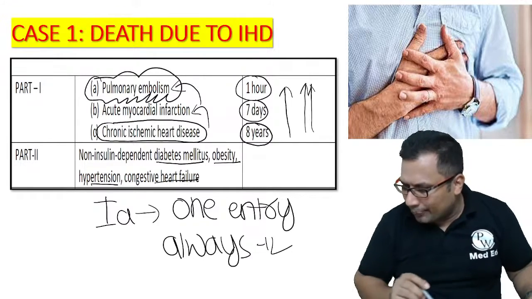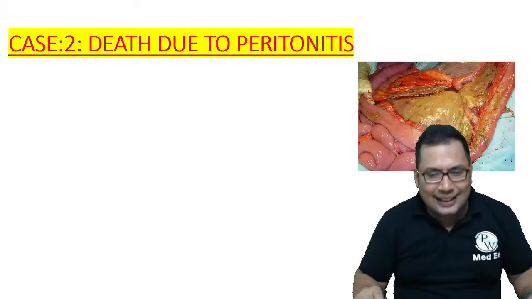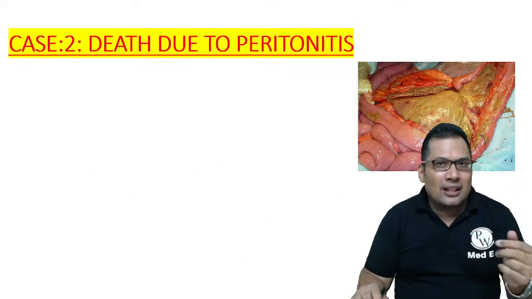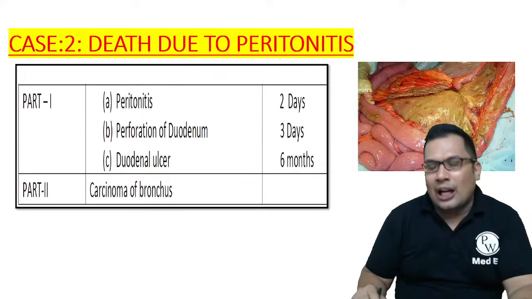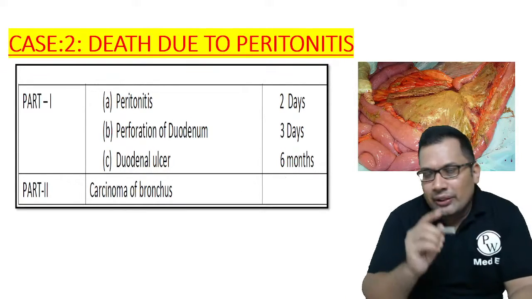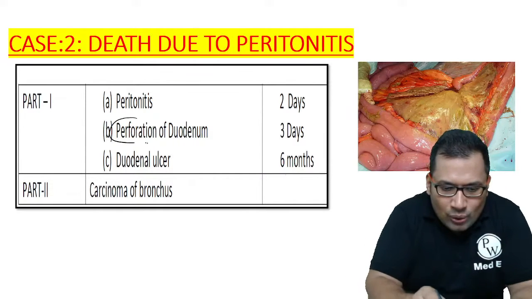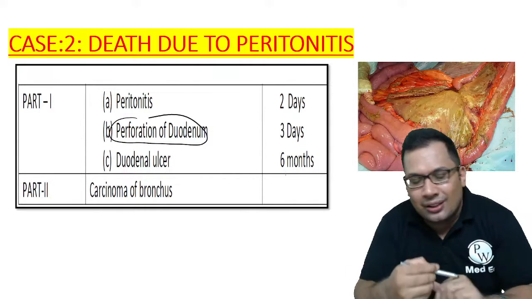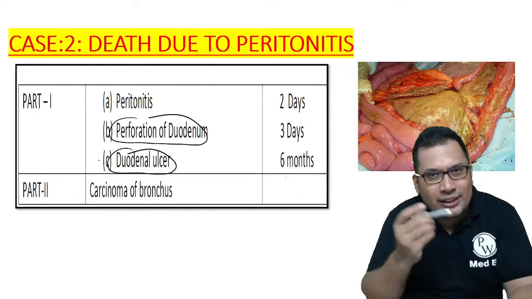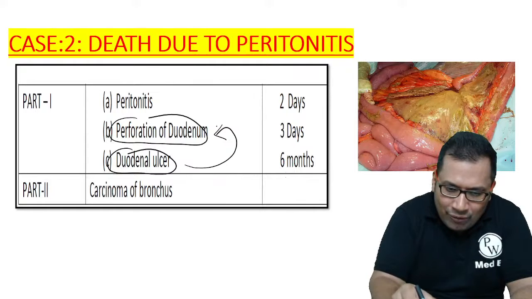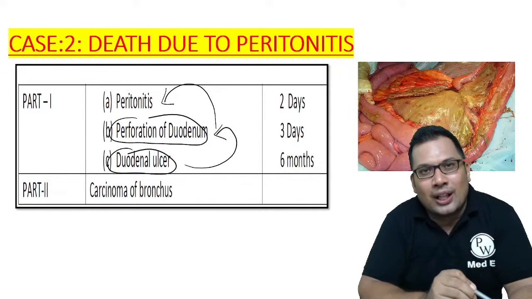Okay, one good example. Now we're talking about a second example. Death due to peritonitis. The immediate cause of death is peritonitis. Let's see how to write. You need to think about what is the cause for peritonitis. Perforation. Why perforation? Duodenal ulcer. So duodenal ulcer giving rise to perforation, and perforation giving rise to peritonitis.